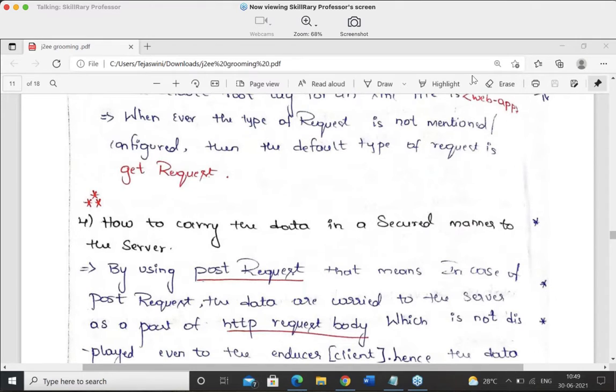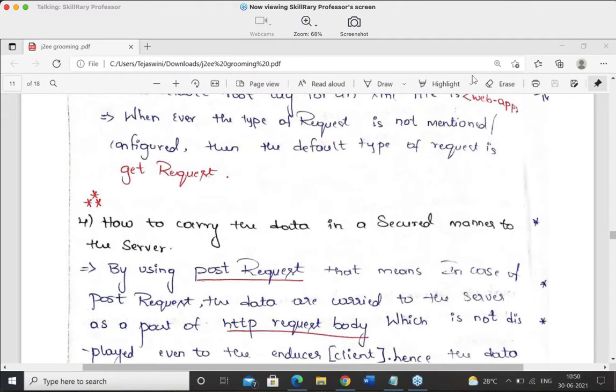Okay, guys, sorry. Now I'm back. So now the next question for all of you people is that, please listen to my question carefully and give me an answer. Whenever the type of request is not mentioned or configured, then by default, the type of request is what? Exactly, guys. Please remember, whenever the type of request is not mentioned or configured, then by default, the type of request is considered to be a GET request.